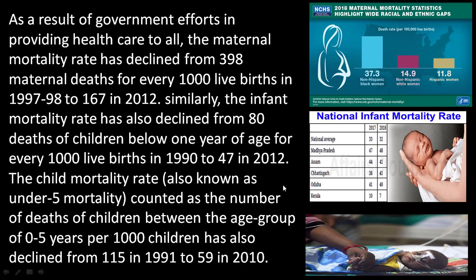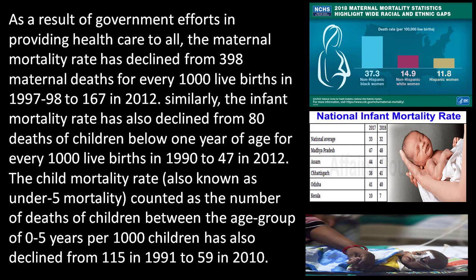So that is also reduced. Like infant mortality rate. Infant mortality rate is called the average number of infant deaths up to 1 year of age per 1,000 live births in a year. It was 80 in the year 1990, whereas it is reduced to 47 out of 1,000 in the year 2012. And the third, more important concept, is called the child mortality rate.